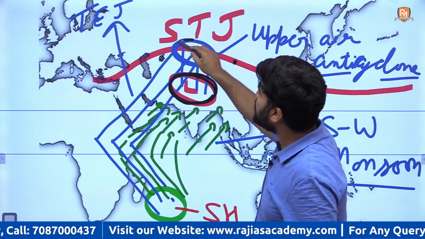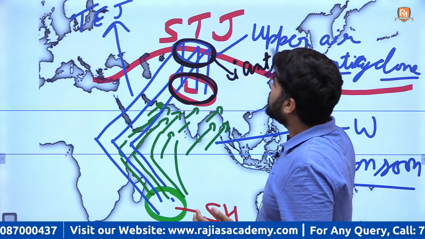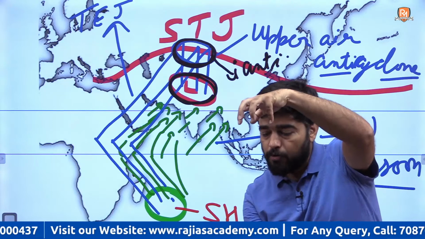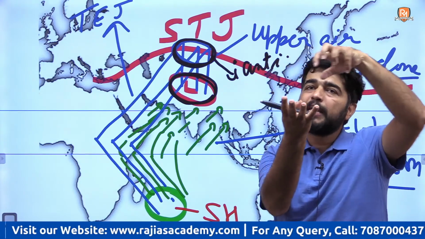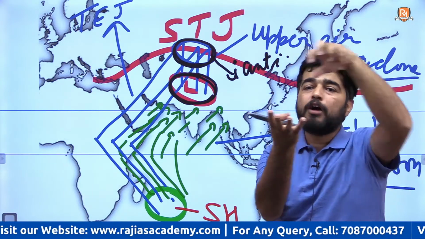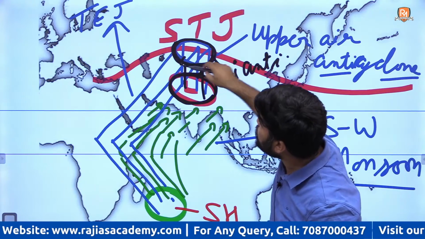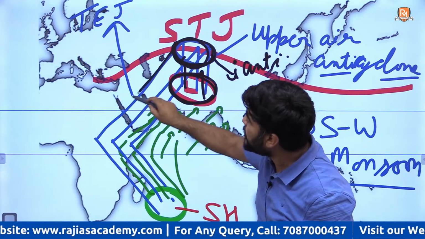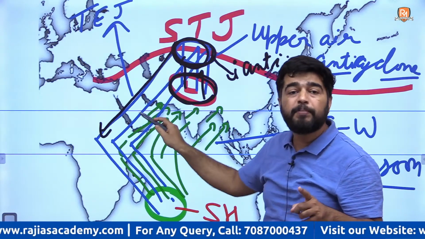There will be establishment of upper air anticyclone. There will be outlet. Now air is rising due to increase in temperature, and now this has a outlet. Can you see the wind is moving upward, and due to this anticyclone, the wind is in upper circulation. These blue lines are in upper circulation.